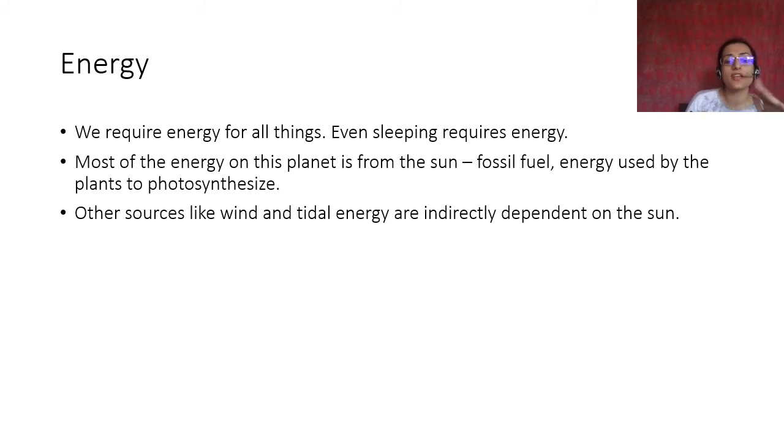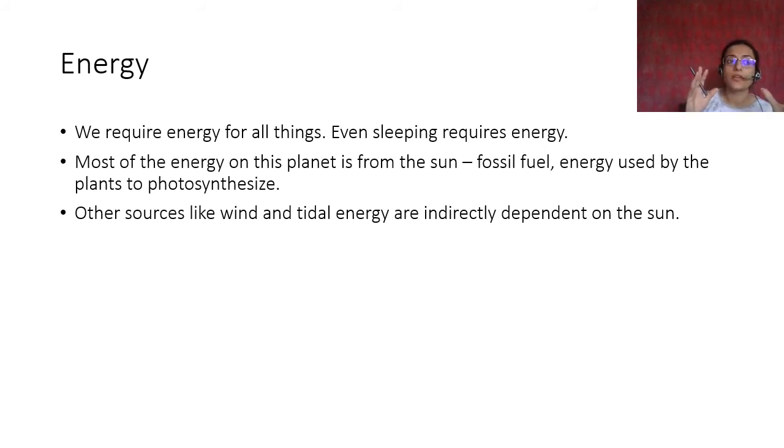There are other sources like wind and tidal energy that are also indirectly dependent on the sun. For tidal energy, we spoke about tides being dependent on gravitation. You remember we talked about tides and gravitation, कि मून के इससे भी होता है, सन की ग्रेविटेशन से भी टाइड्स आते हैं. So they are indirectly dependent on the sun, on the gravitational force. Wind कैसे होती है dependent?